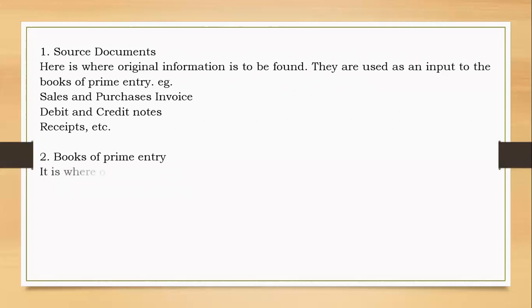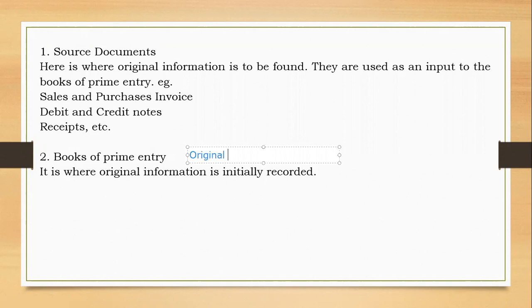Then you have books of primary entry. These books of primary entry have other names. What is the other name of books of primary entry? Actually, you can just call them books of original entry. Instead of prime entry, you could say original entry. Or sometimes they are just referred to as journals. This is another reference. So if you find the term journals, it's just the same thing.